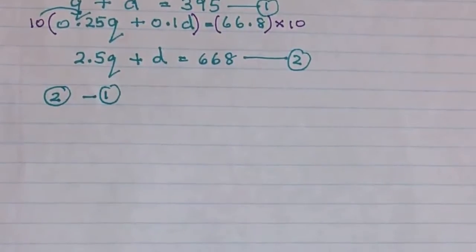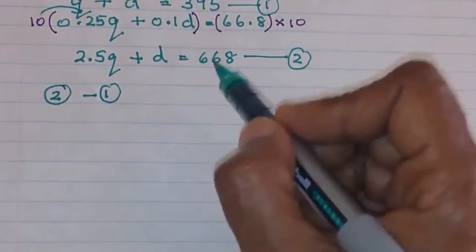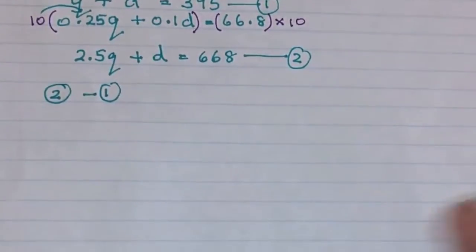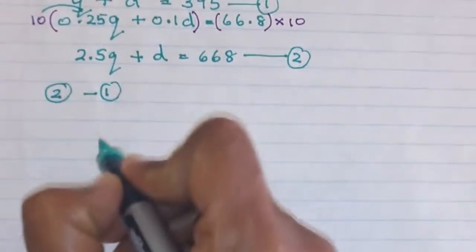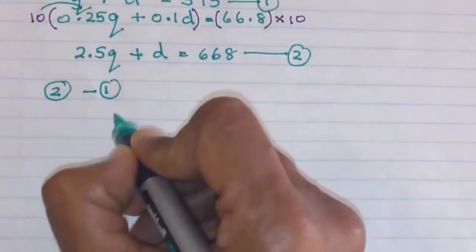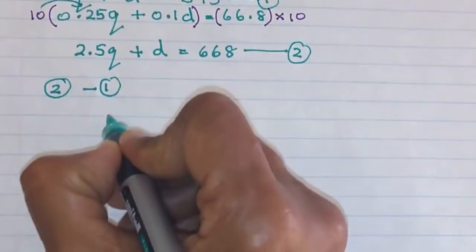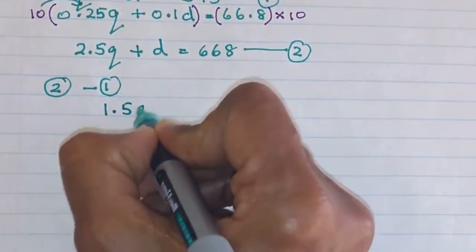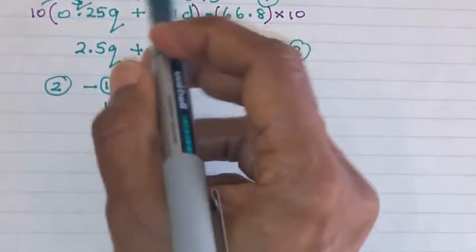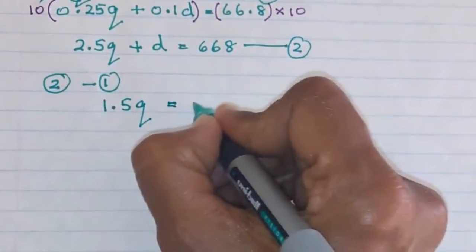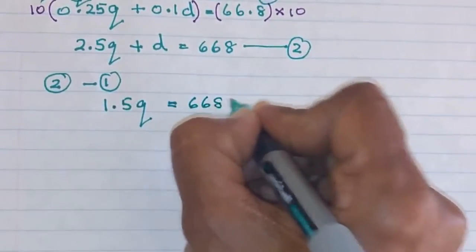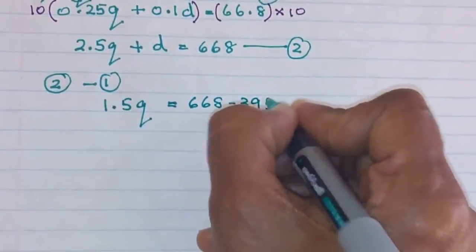I can also do it the other way, but it's easier if you look at the bigger number so that it would not be a negative number, and then we just have to work with negative signs. All right, so 2.5Q minus Q would be 1.5Q. D is gone. D minus D would be 0, is equal to 668 minus 395.